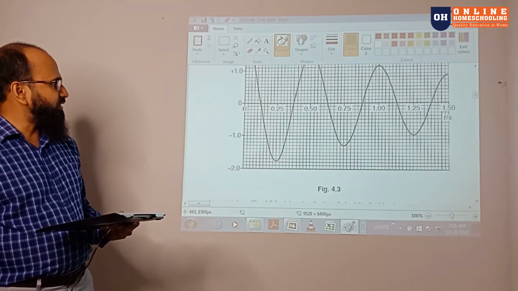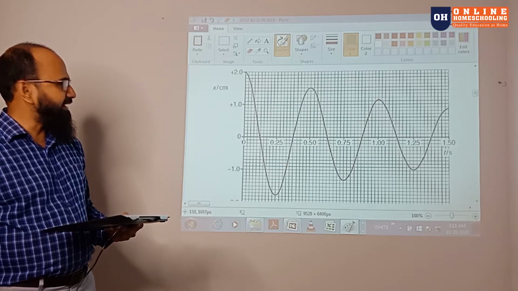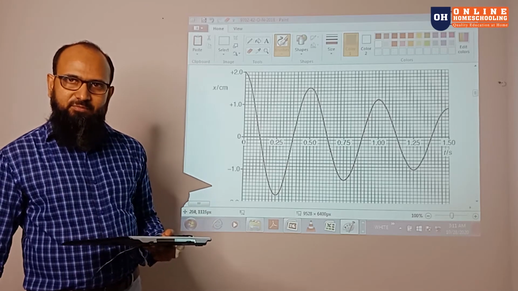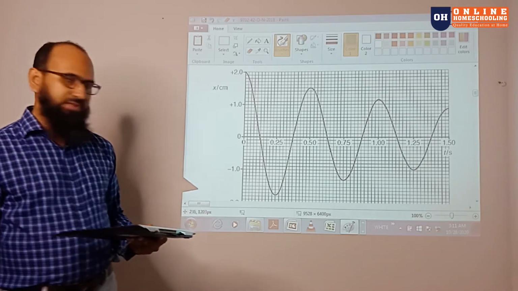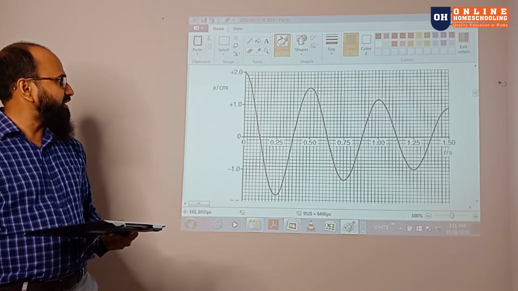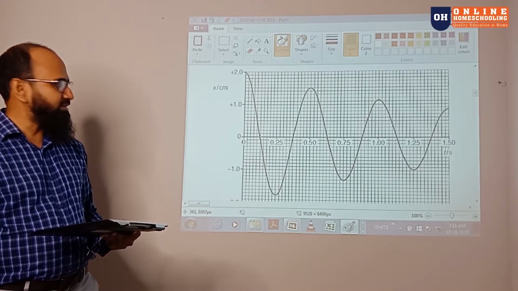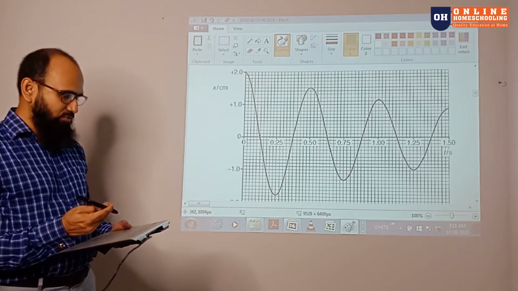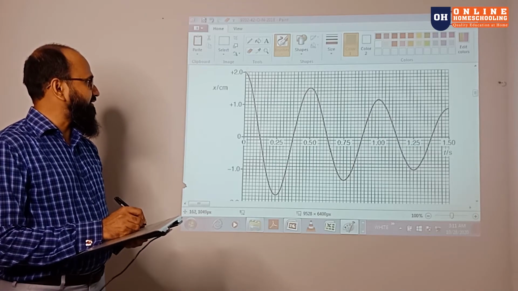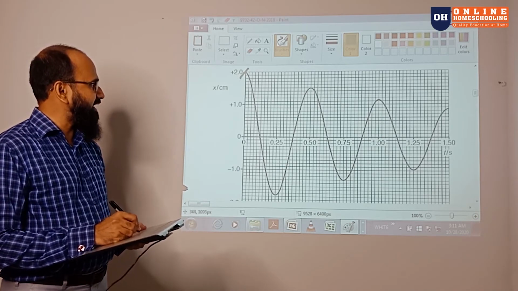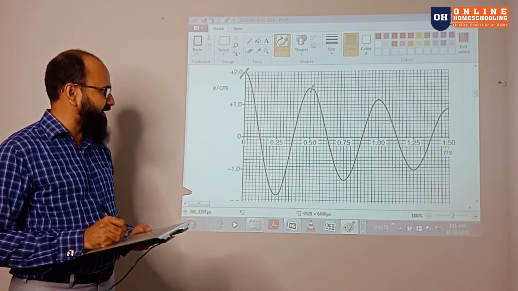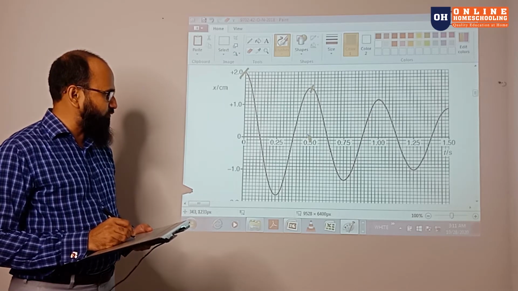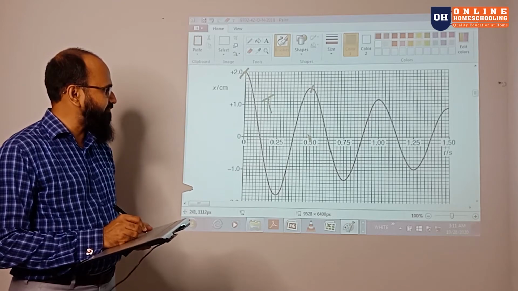From this graph we can calculate the time period T. How can we calculate it? Starting from this part and finishing at 50, one wave is completed, and there's another wave completed over here. So one complete wave is the time period T.